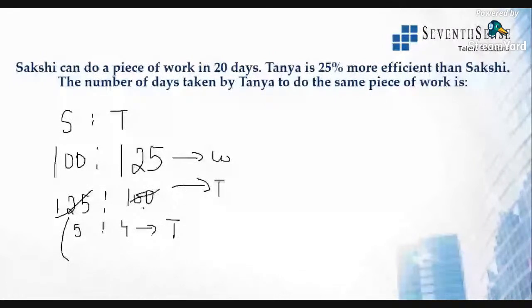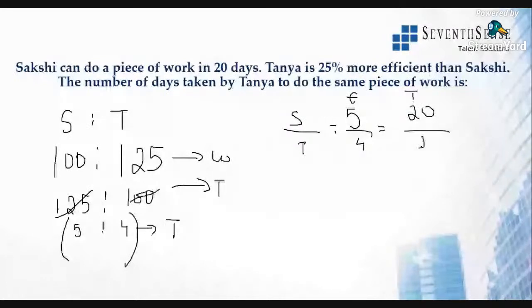Now what are they telling? Sakshi can do a piece of work in 20 days. So Sakshi over Tanya will be 5 is to 4. So if Sakshi does the work in 20, this is the efficiency, this is the actual time. So how many days will Tanya take?